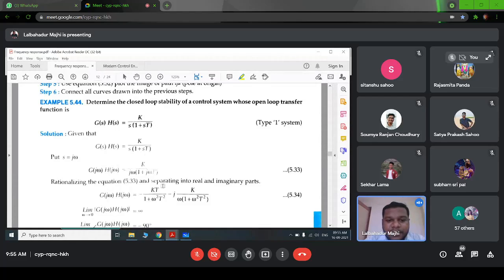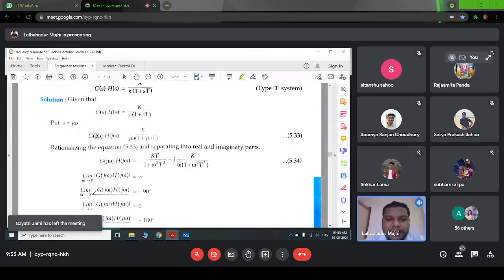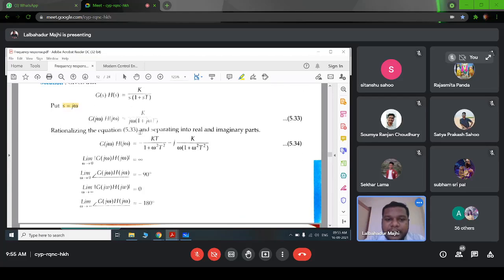So you know this polar plot will be in the third quadrant, so we have less chance of plotting the polar plot wrong. The same steps we have to follow: you have to put s equal to j omega. G of j omega, H of j omega equal to K by j omega into 1 plus j omega T. You can rationalize it directly here, or you can find the magnitude and the angle from this transfer function.